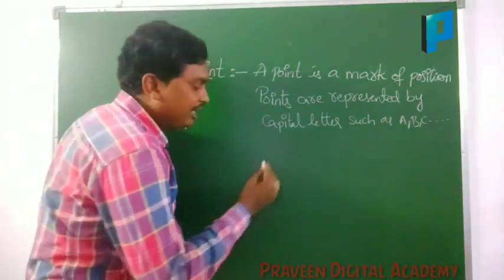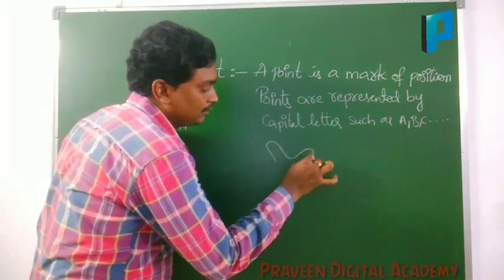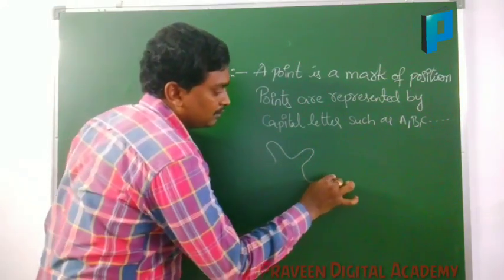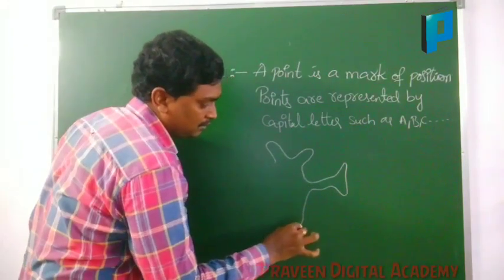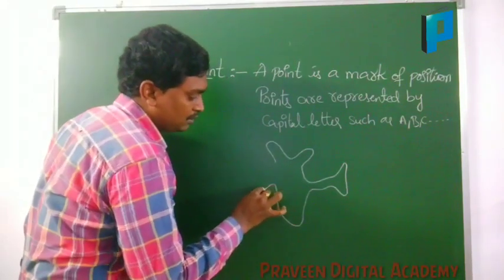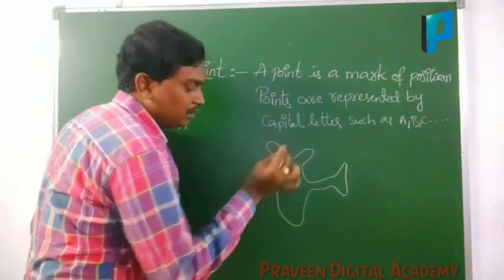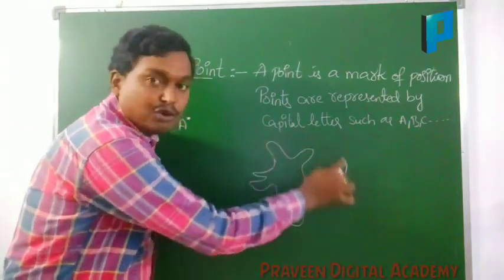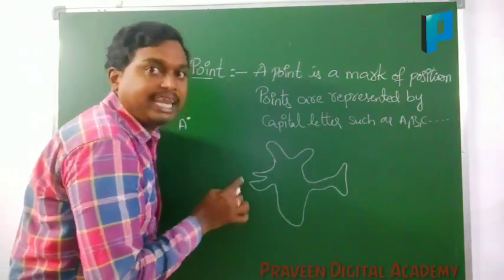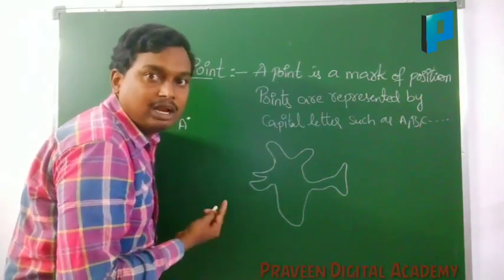If you have a map of India like this, it is not exactly like India, but assume it as India. If you want to locate Hyderabad on this map, how will we locate it?